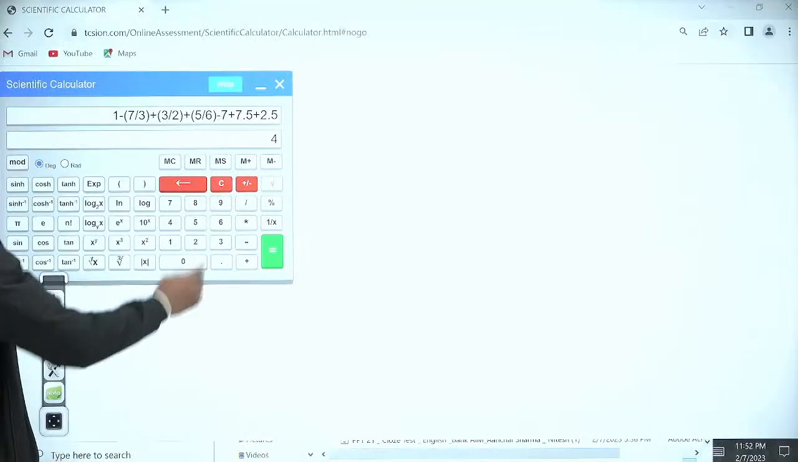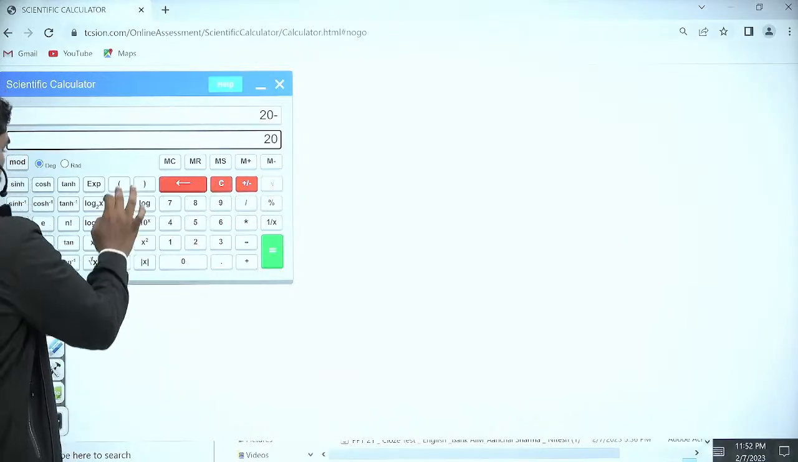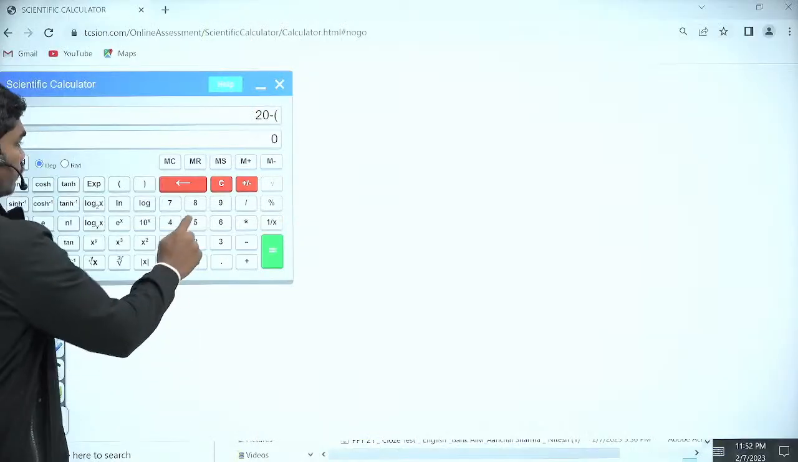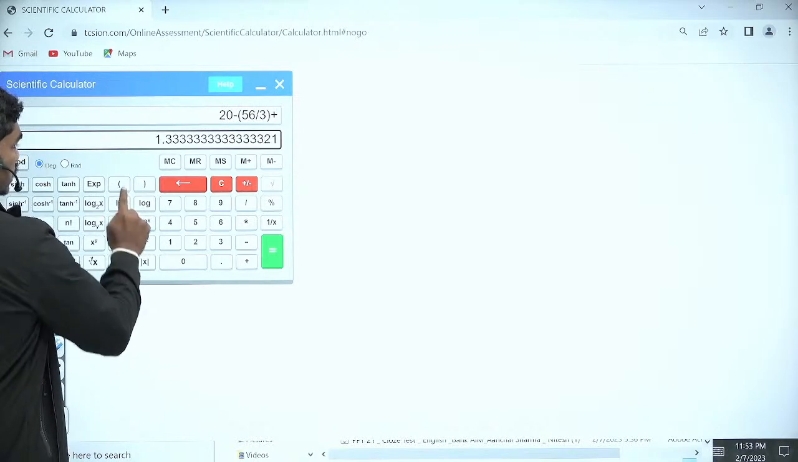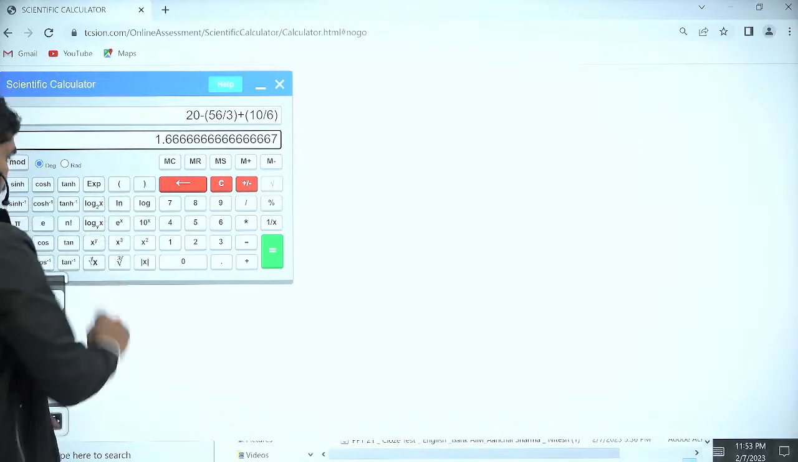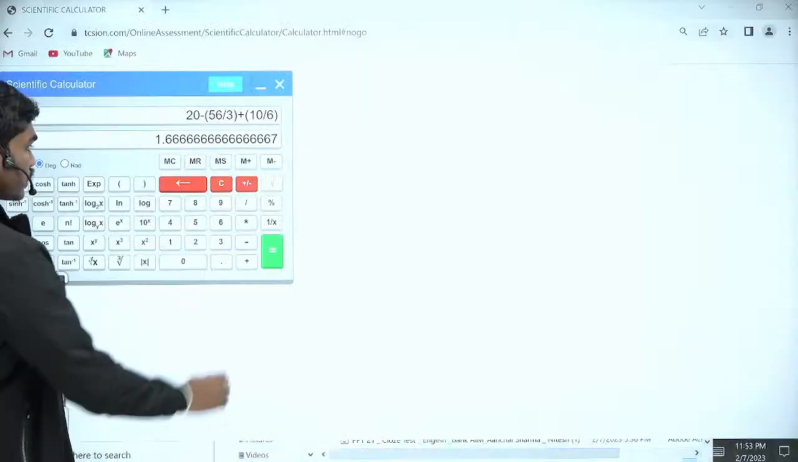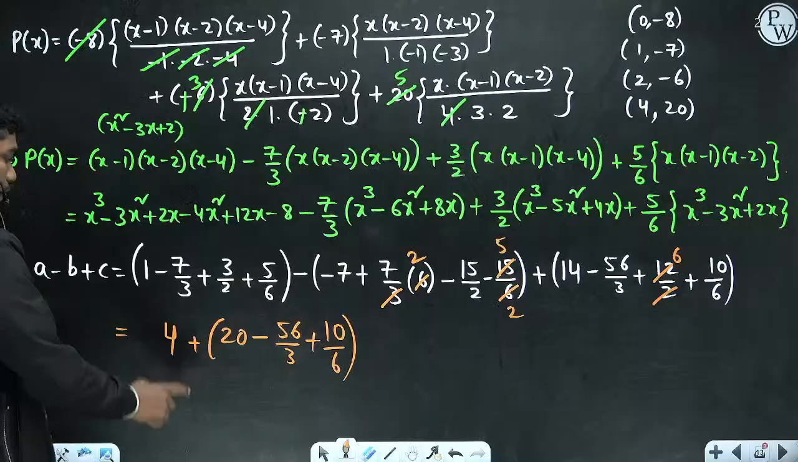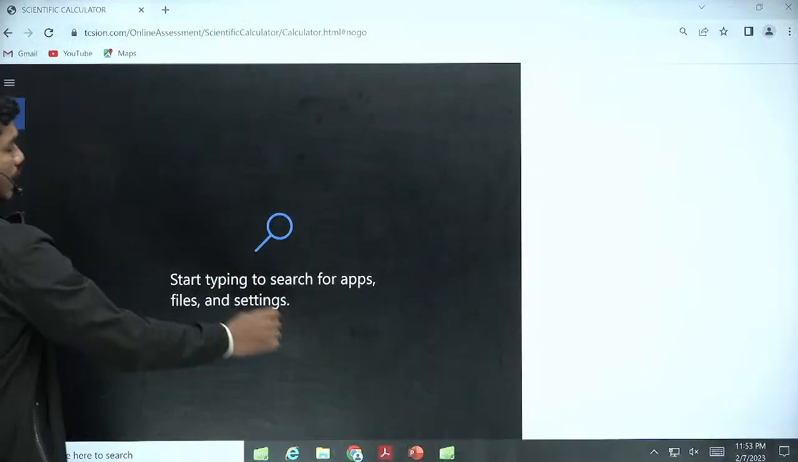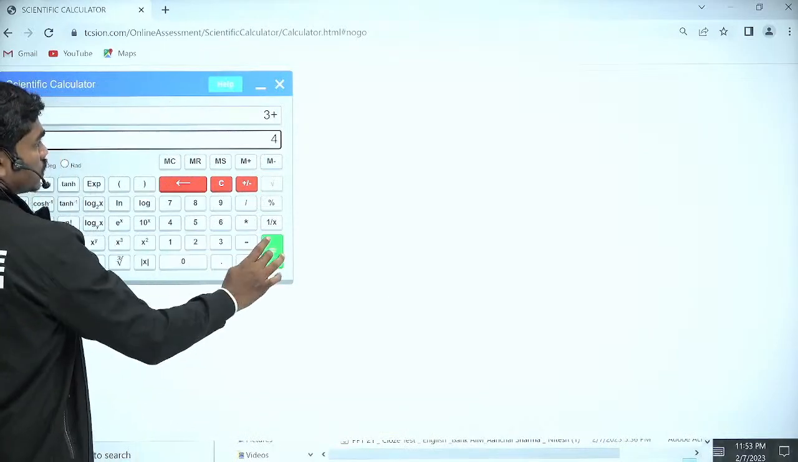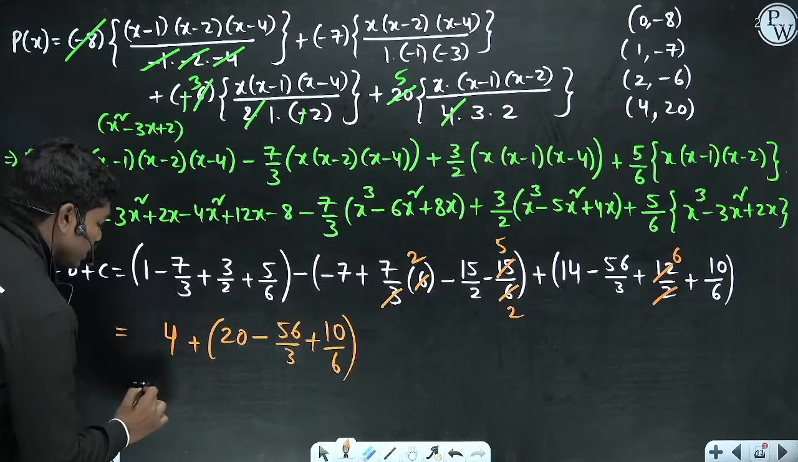4 plus 20 minus first of all, 20 minus 56 by 3 plus 10 by 6. Okay. So we have 10 by 6 right now. So this value is 3. So till here we got 4. So 4 plus 3 is 7 actually. Okay. So 3 plus 4 it is basically 7 is what we actually need.